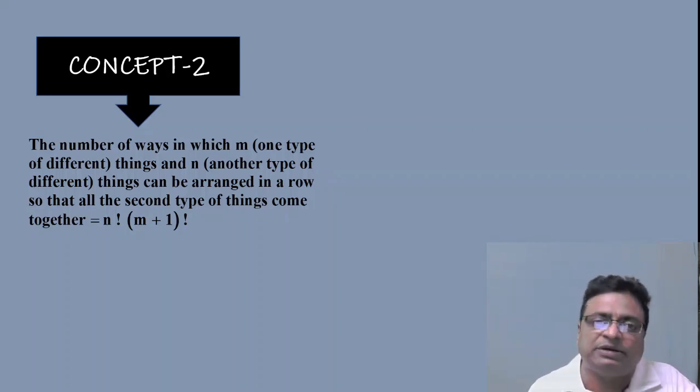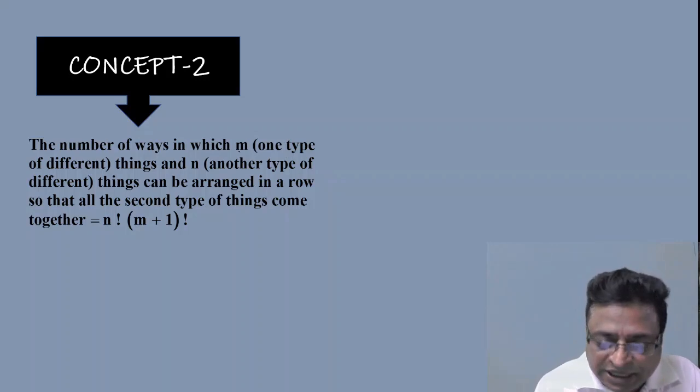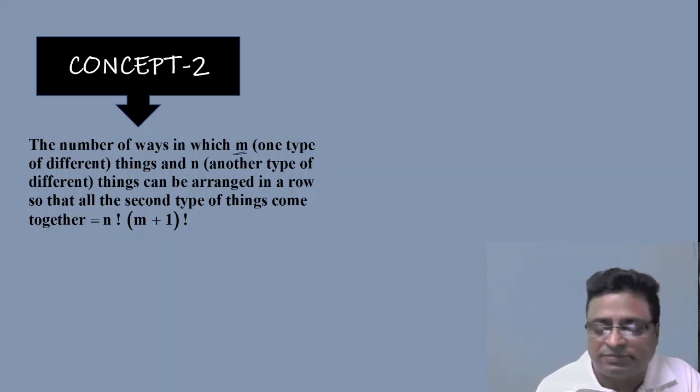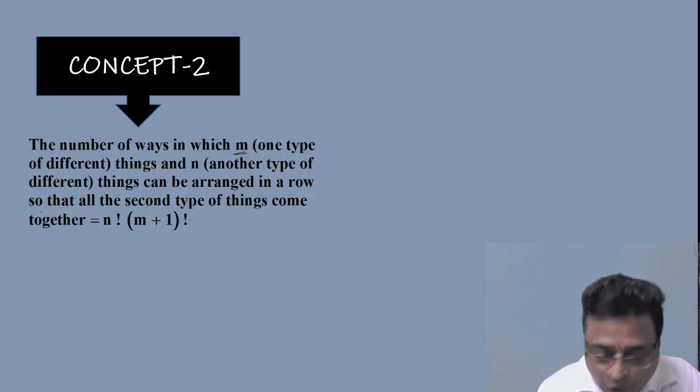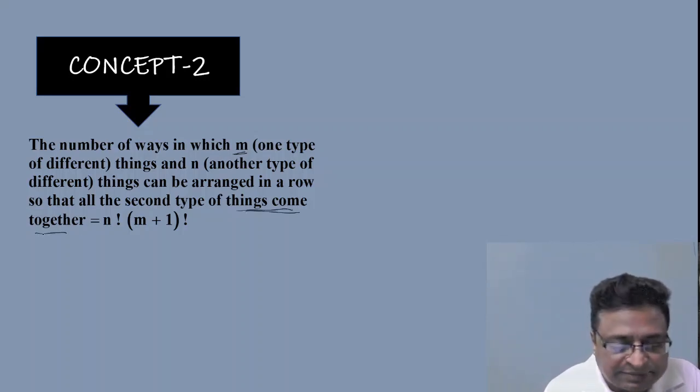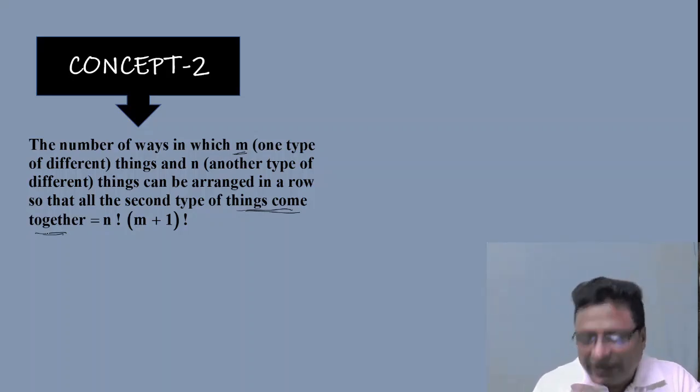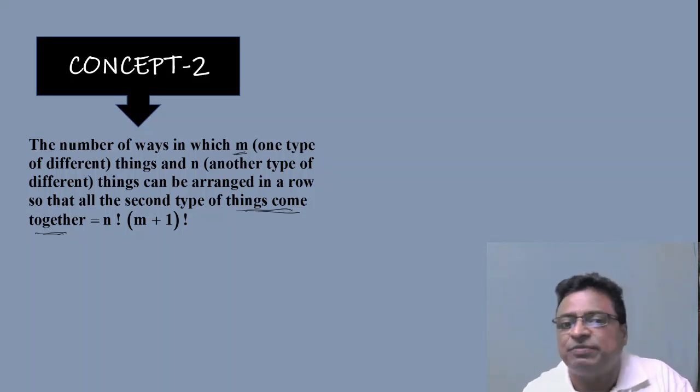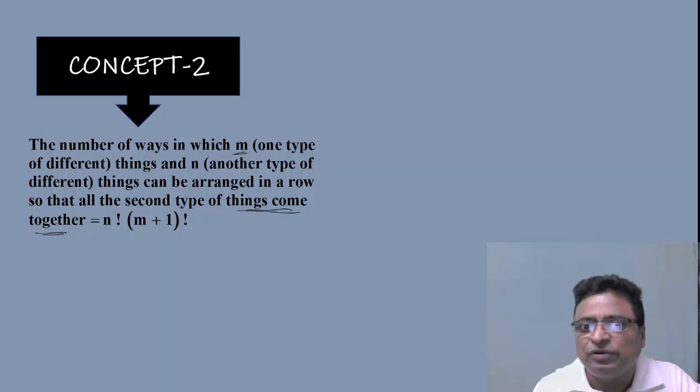So what is the statement? The number of ways in which m things of one type, different things, and n things of another type, different things, can be arranged in a row so that all the second type of things come together. Here read the statement properly. Whenever they are asking that some of the things come together, we have to apply the string method.